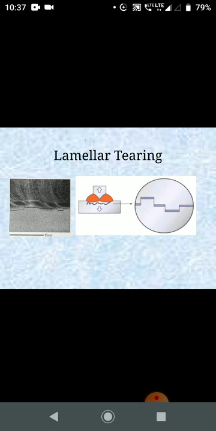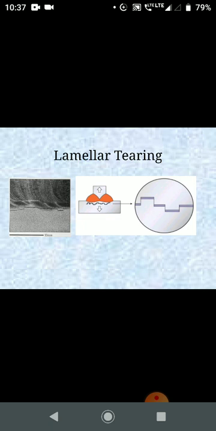In general, susceptibility to laminar tearing depends upon the type of joint, the inherent restraint, the sulfur and oxygen content of the weldment in the HAZ, the type and morphology of inclusions in the base metal, the hydrogen content of the weld, the use of thick plates, preheating, and the strength of the material produced.